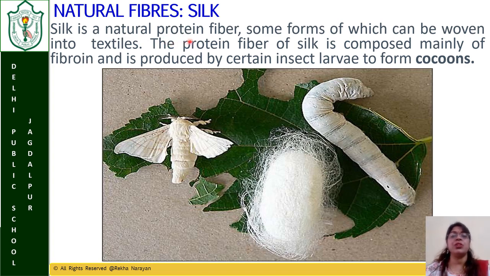It is protein, some forms of which can be woven into textiles. The protein fiber of silk is composed mainly of fibroin and is produced by the insect larva to form cocoons. How is silk formed? The silkworm starts producing a cocoon around itself, and inside the cocoon the thread fibers are formed.